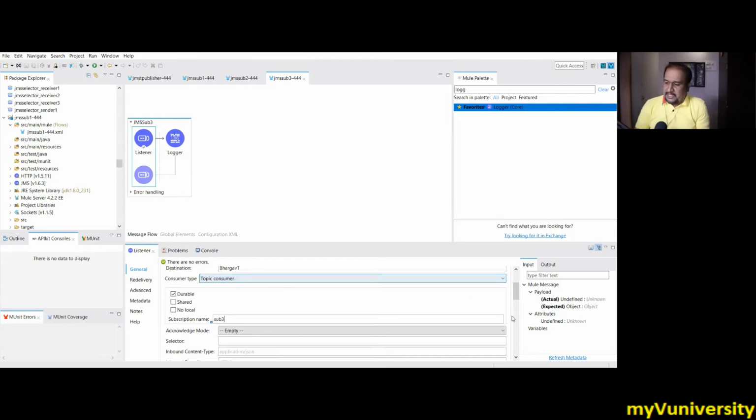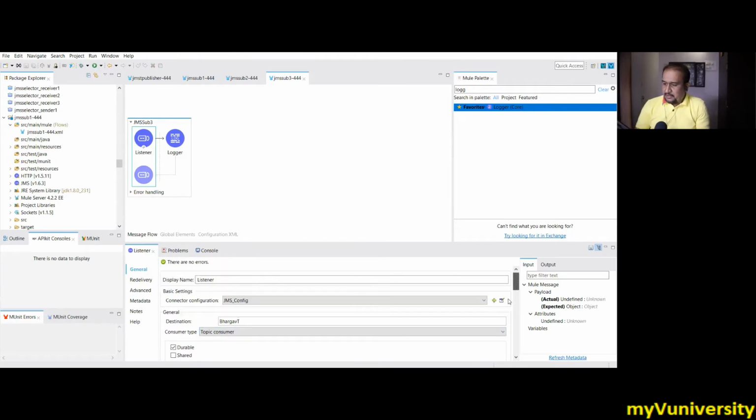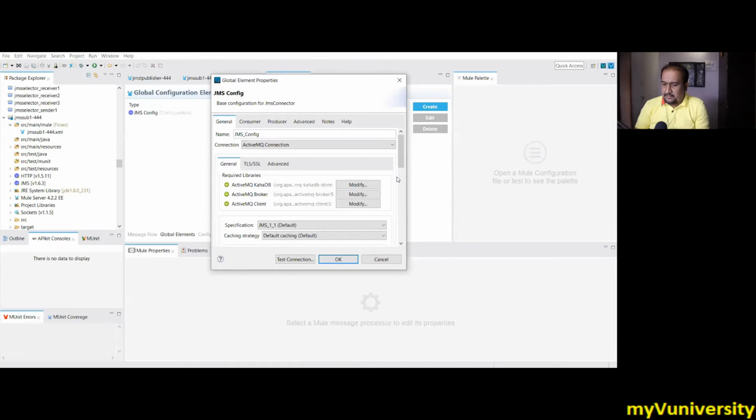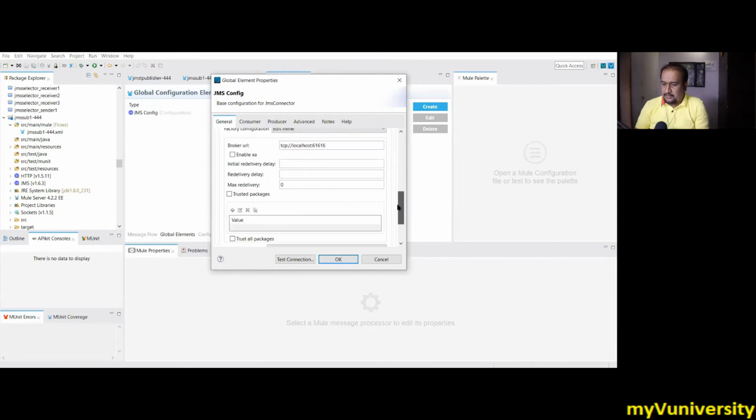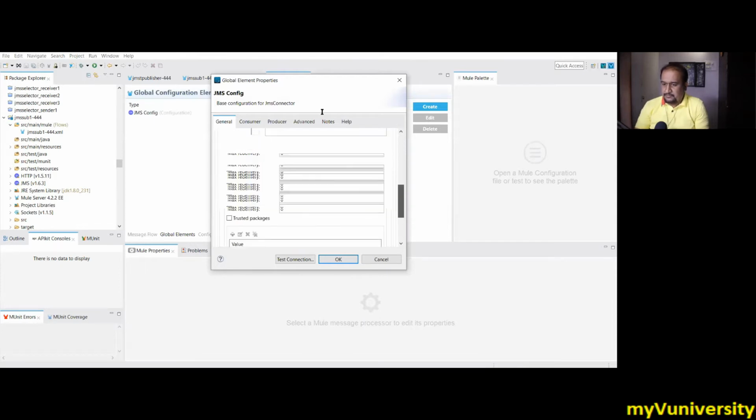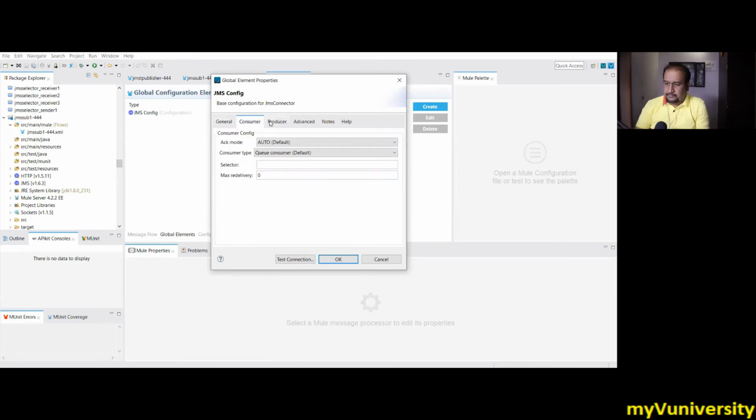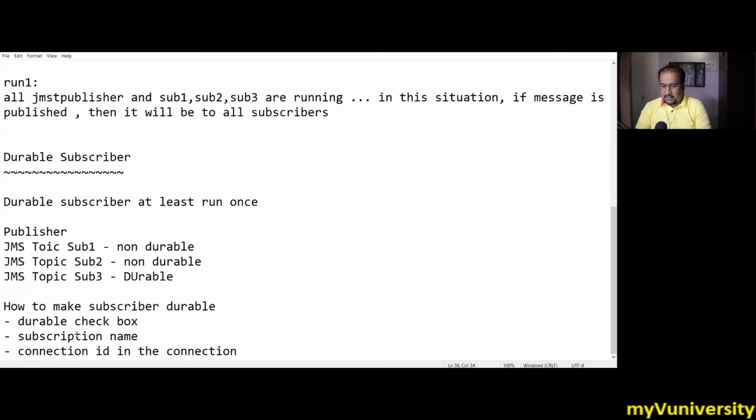One more thing, in the connection of the topic, there is one configuration. Let me show you that. Yeah, client ID. Let me correct it, it's not connection ID, it's client ID.